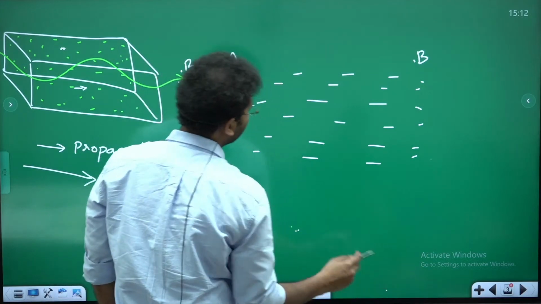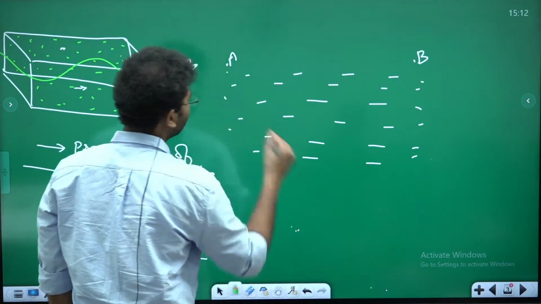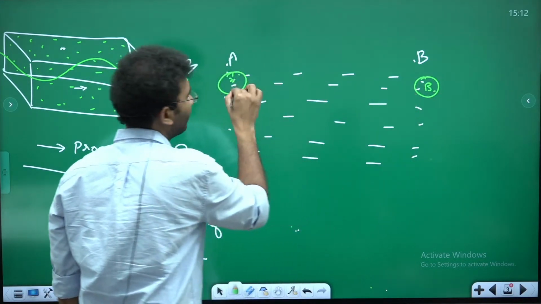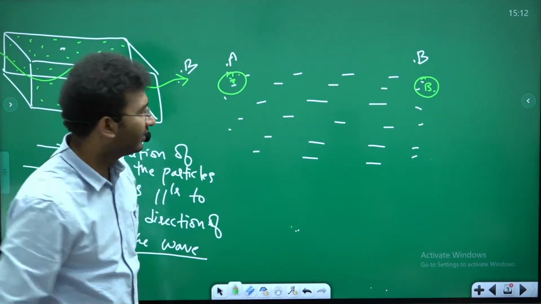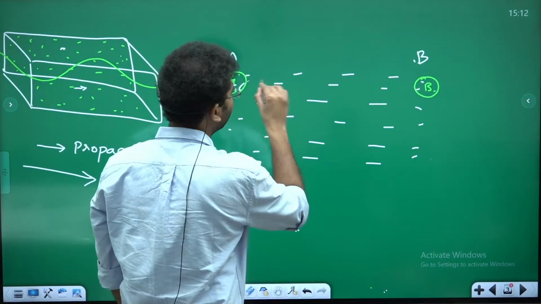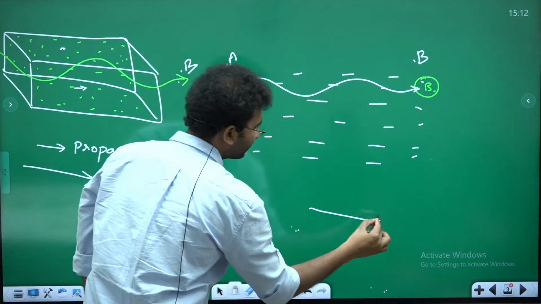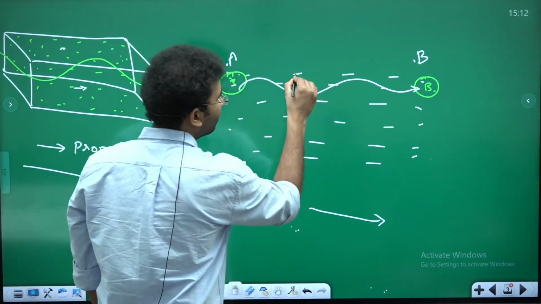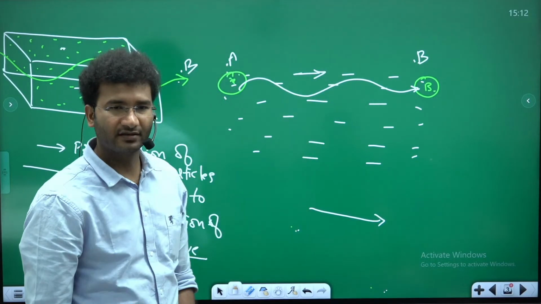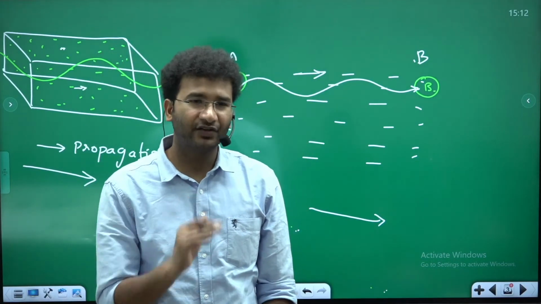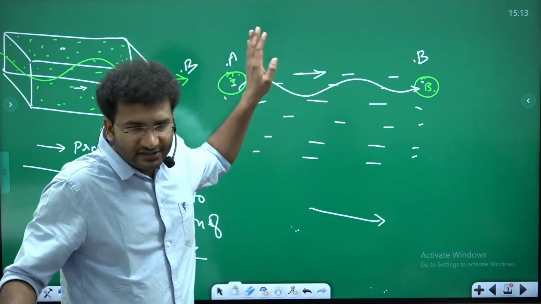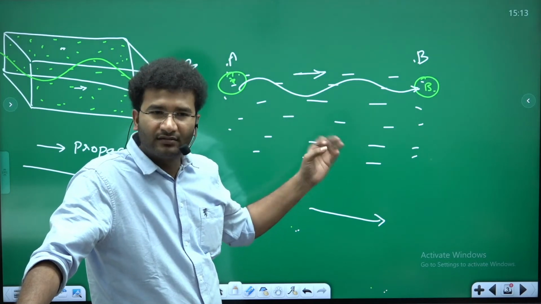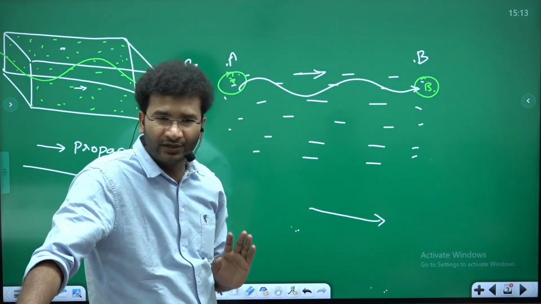Now coming to the same concept in water, right? Suppose, imagine from this point, the energy from point A is being transferred to point B. In this process, you see the transfer of the wave, which is moving in this direction. But imagine there can be water which moves in the same direction. If that water is moving in the same direction, this movement of the wave is a longitudinal wave, okay? This can be a longitudinal wave.